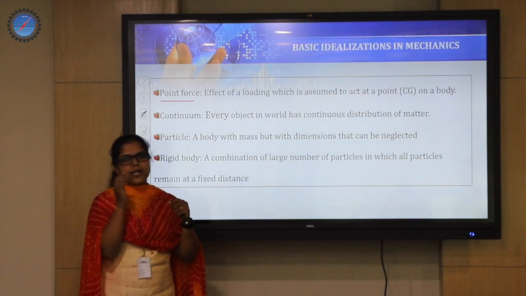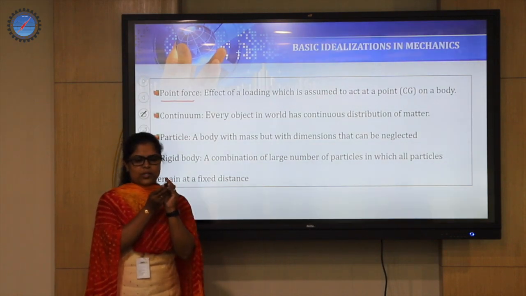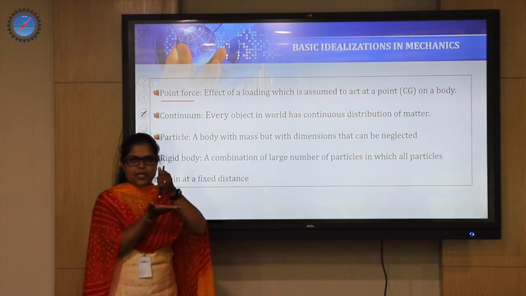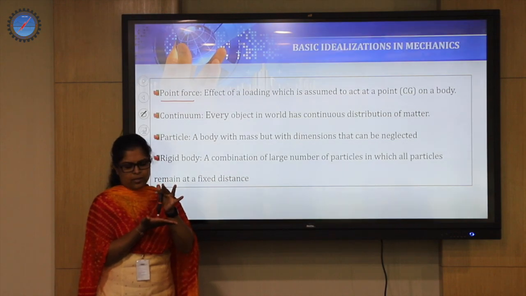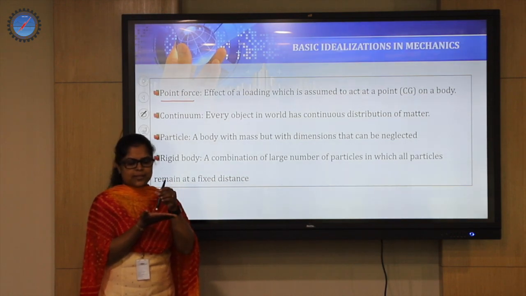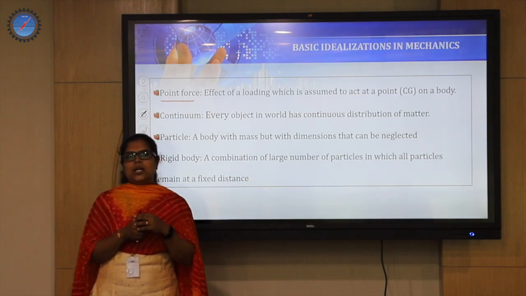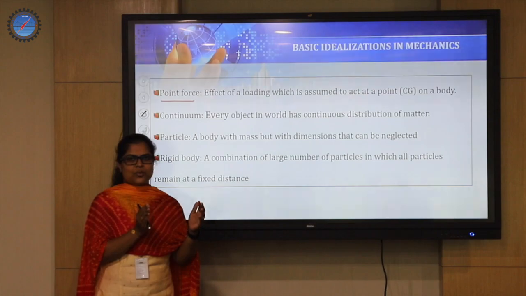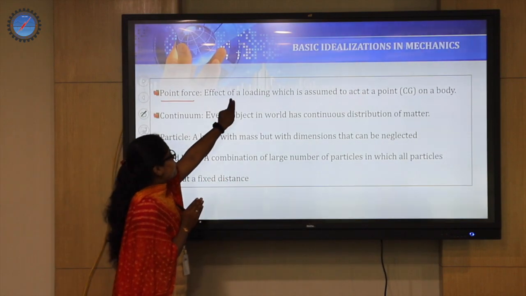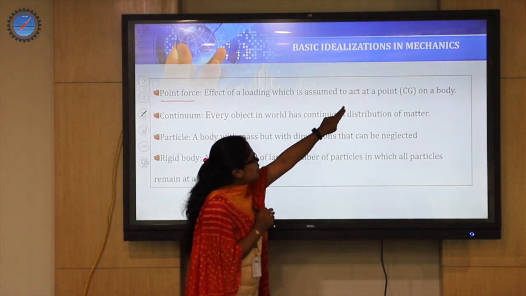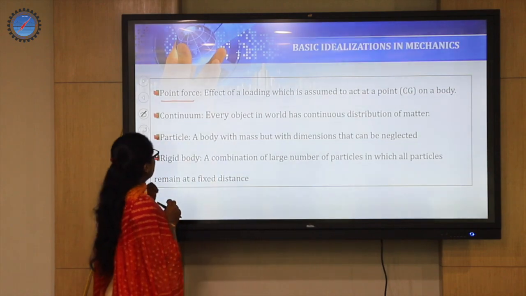So a point is defined as a dimensionless location. There is a dimension, no, for the tip of the pen and the palm where they are in connection. Even in micrometers we have some contact area between this and this. But even then I assume it is a point without any dimension. That is an assumption I make just to analyze the problem. Even the point force is an assumption: the effect of a loading which is assumed to act at a point on a body. Correct? That is called a point force.